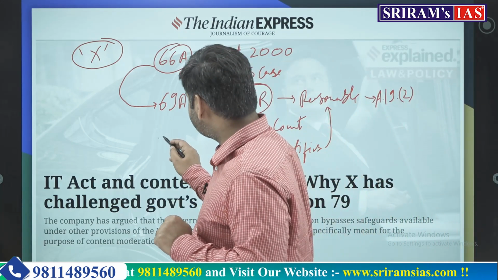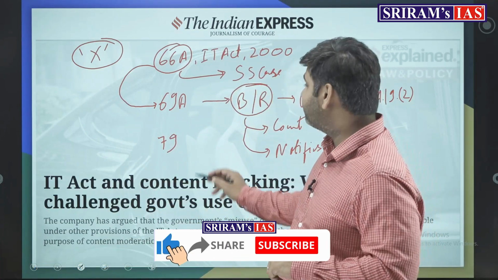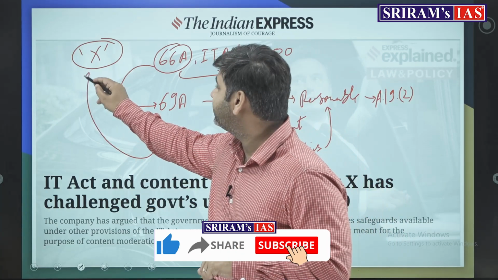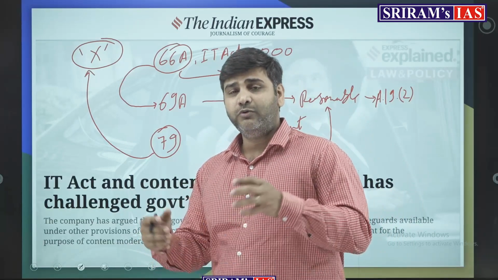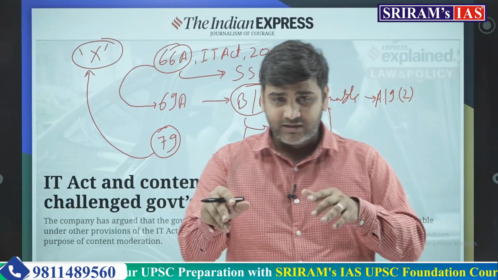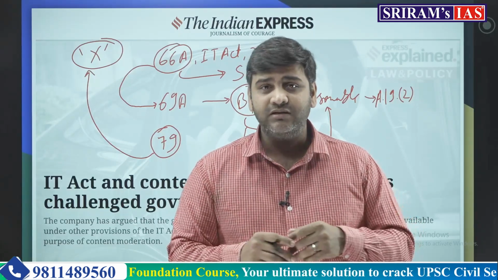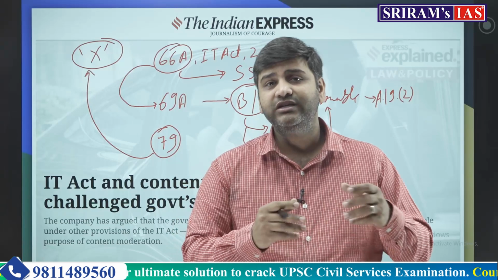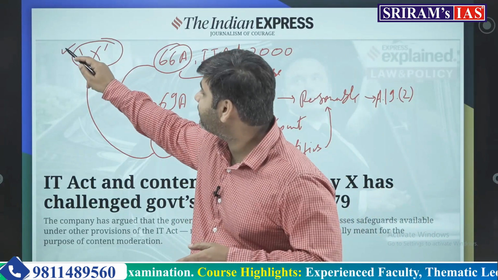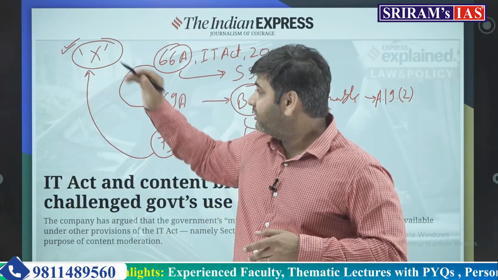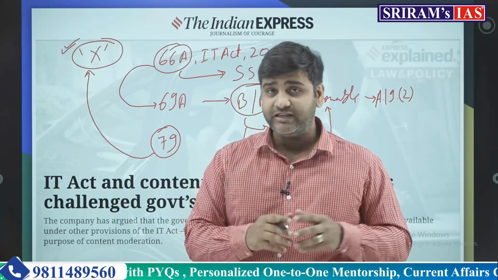Now, there is another section which is important to us. Section 79. It is a safeguard to the intermediary platforms like X, that if a third person puts something on Twitter, writes something which is very offensive, which is obscene, which is immoral, which is against the unity and integrity of the nation, then it is not the responsibility of this particular intermediary platform X, but is the responsibility of the third person who is posting it.